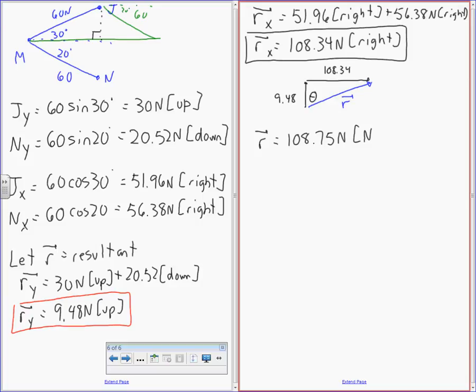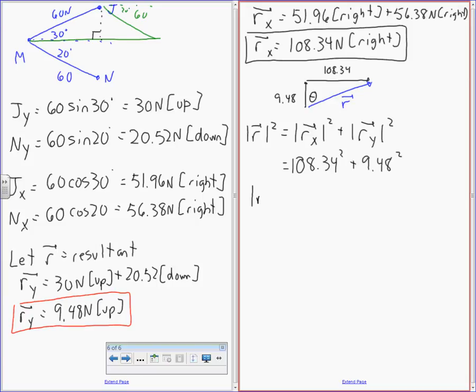I'm going to show my work. You should show your work always, okay? Magnitude of R squared equals magnitude of Rx squared plus magnitude of Ry squared, equals 108.34 squared plus 9.48 squared. You said that was 108.75? Yeah.